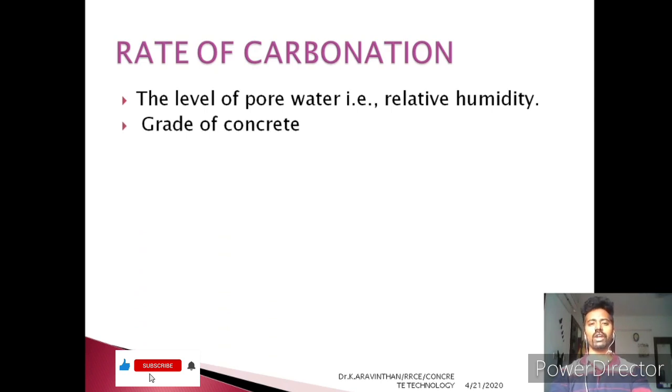Next one, grade of concrete. I will show a tabular column. In that tabular column you can see that concrete of grade starting from M20 gets attacked by carbonation quickly, and if you compare with M50 grade concrete, the rate of carbonation is much more reduced. So the grade of concrete is another factor which reduces carbonation. The higher the grade, the more the carbonation will be reduced.